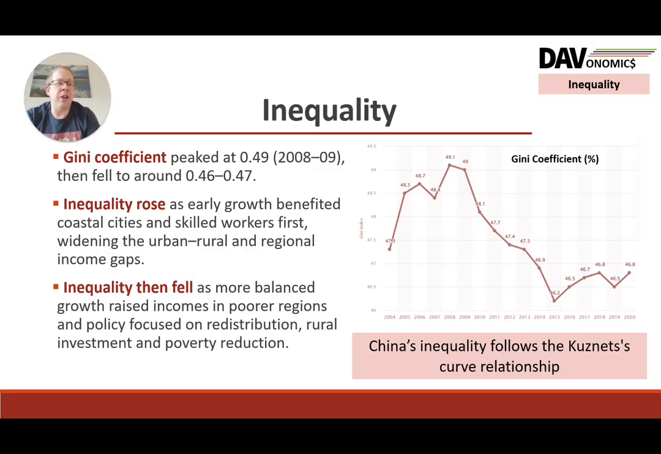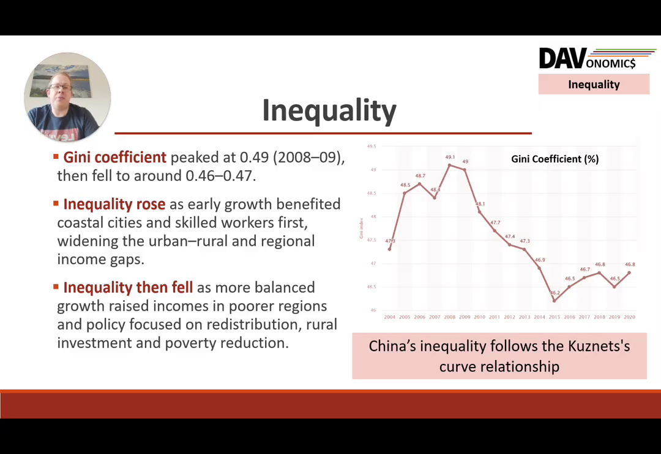I mean, you don't need to know the Kuznets curve for the Edexcel economics exam, but it is basically the shape. It argues that as you economically develop, initially inequality will rise. And you can see in China that was the case. Early growth benefited the coastal cities, skilled workers first. There's a lot of urban-rural migration and the big gaps between the regions.